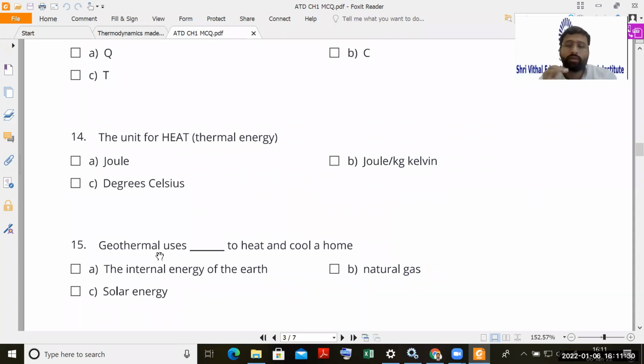I will pass the air through that underground pipe, so the air will be cooled and that cooled air can be supplied to homes. In this case, we are taking advantage of the internal energy of the earth, right? We are taking advantage of the internal energy of the earth. Okay.